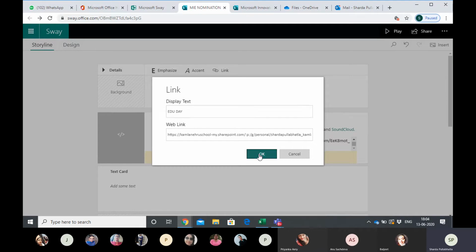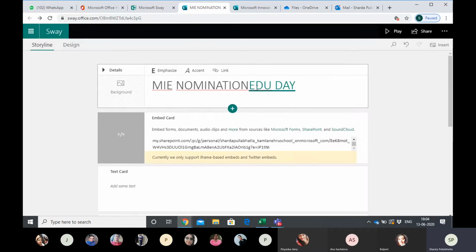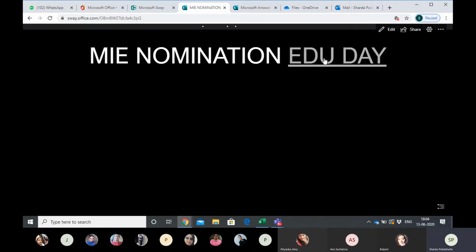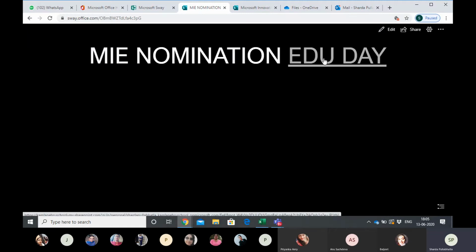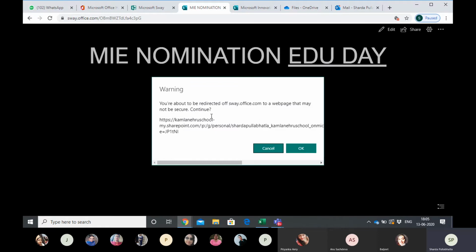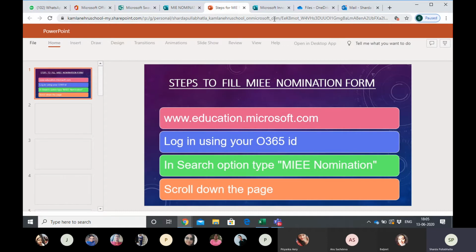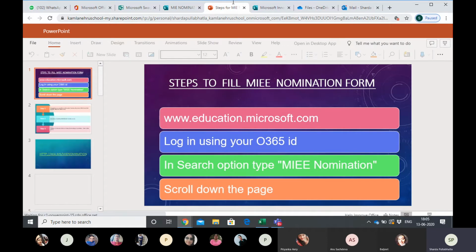Okay. This is how the link is appearing. Now when I click on play, you go here, and this is your hand. When you click on this hand, it asks: you are about to be redirected to a web page, do you want to do this? I click on OK. I had copied the link, so our link has been copied here. So n number of links we can copy and paste.